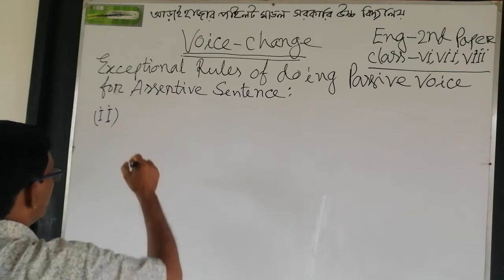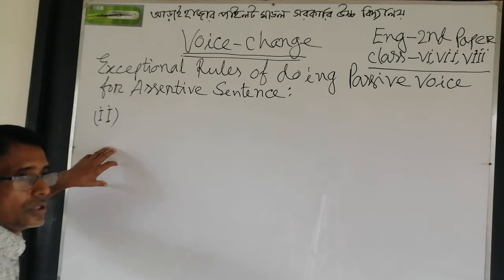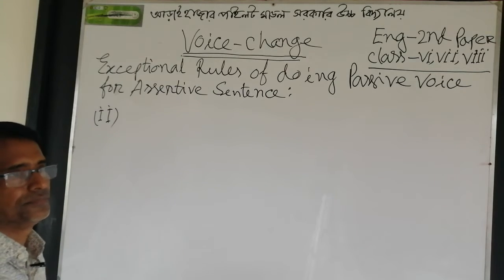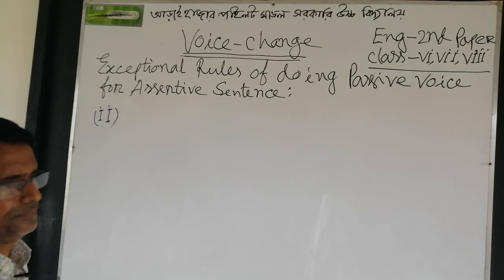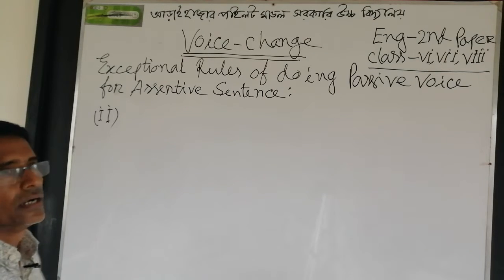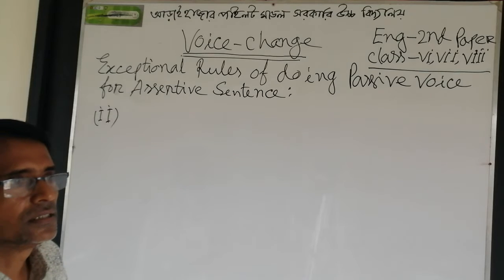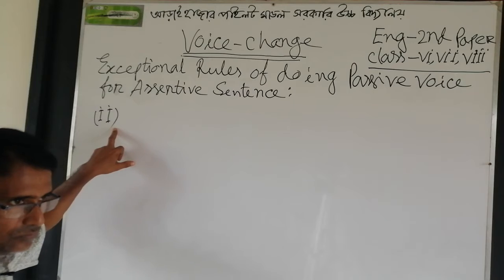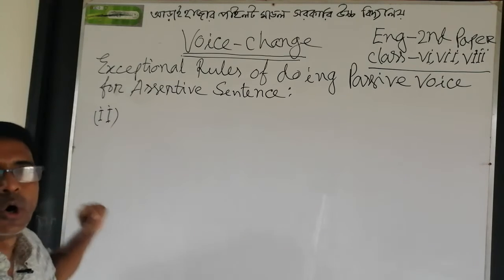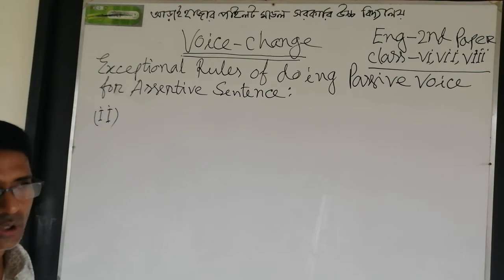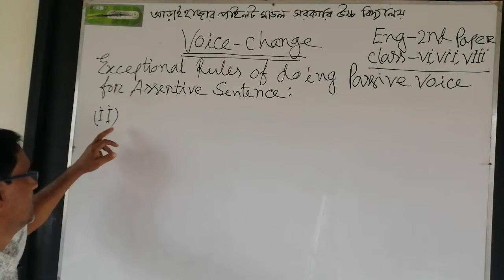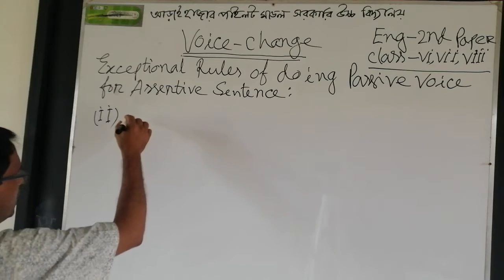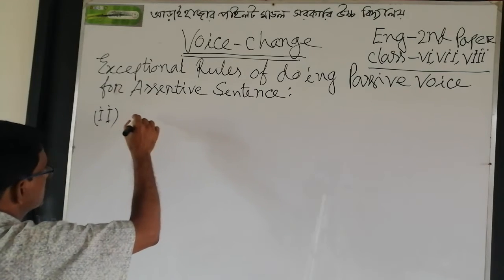And you know that a passive verb is the verb which has no object, only has an adjective or complement. Now writing the structure.